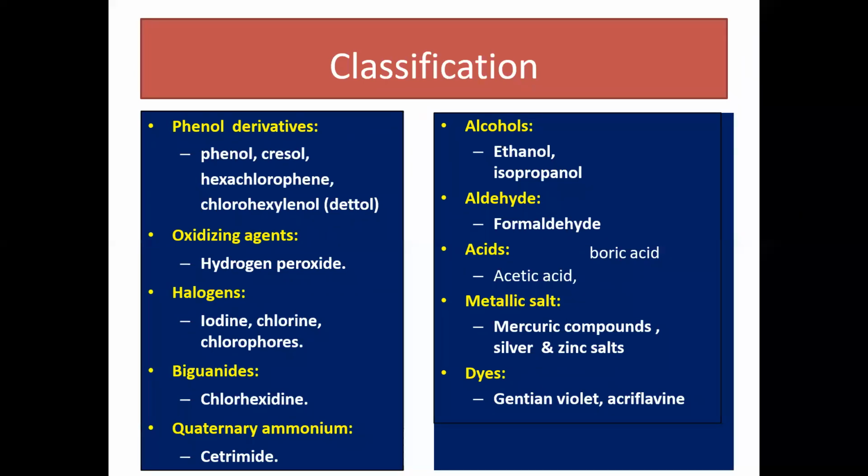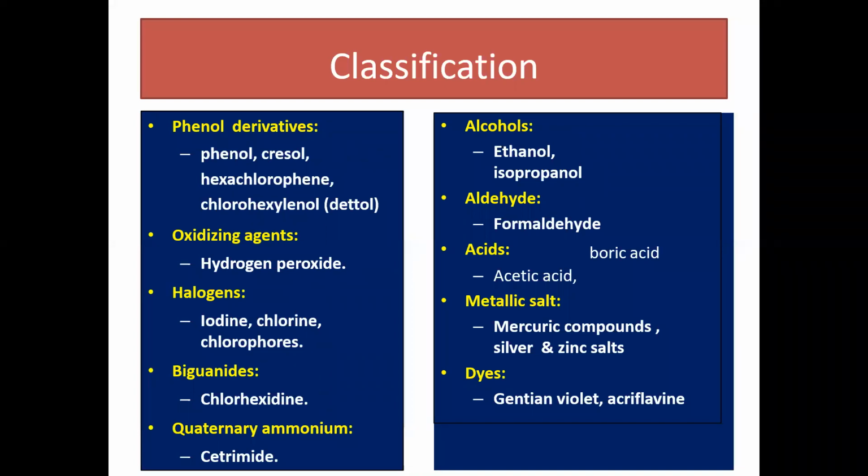This may be a phenol derivative. Phenol derivatives include phenol, cresol, hexachlorophene, or chloroxylenol. So these are the phenol derivatives mainly used. We'll see them later in the slide, how a particular organism is killed with a different chemical. Then oxidizing agents, maybe hydrogen peroxide; halogens, maybe iodine, chlorine, chlorophors; biguanides, chlorhexidine.